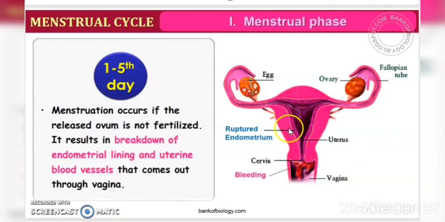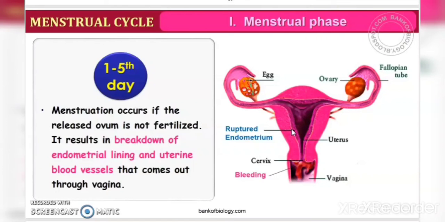So if the egg or the ovum is not fertilized, the lining of the endometrium and the uterine blood vessels will come out through the vagina. It changes to a form of liquid, and then it comes out through the vagina. Understood? So menstruation will occur only when the released ovum is not fertilized.